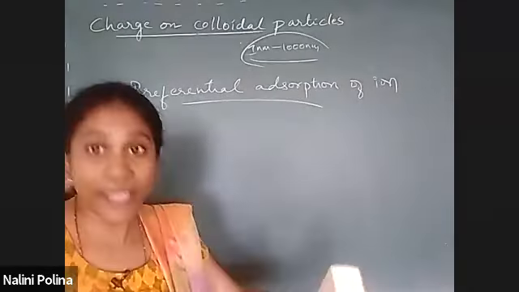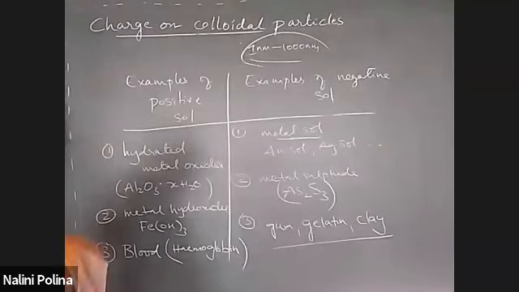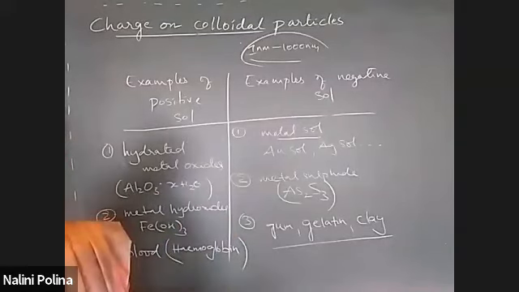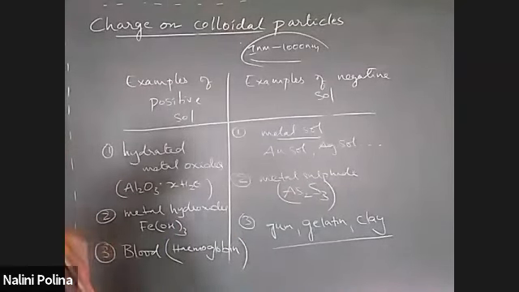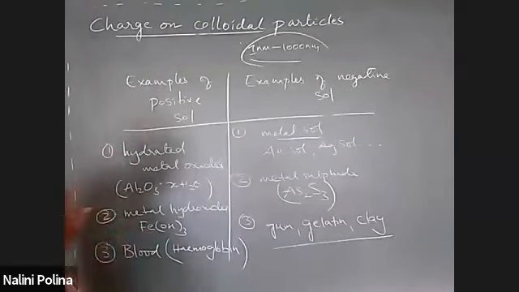Arsenic sulfide is an example for metal sulfide sols. Then the third one: gum, gelatin, clay. All these are examples of negative sols. This is just for the competitive point of view; for PUC they didn't ask anything on this particular concept. Since it's there in the textbook, I have given it, right? So copy it and keep.